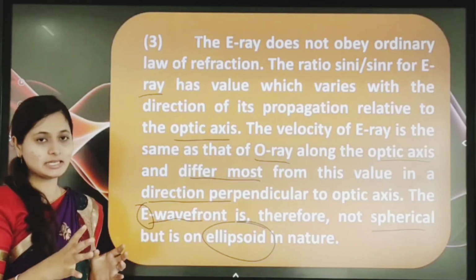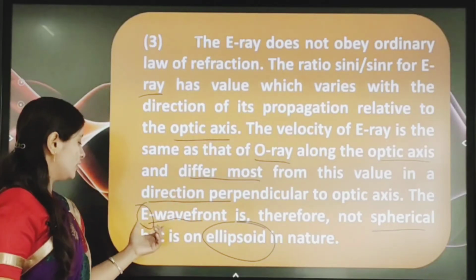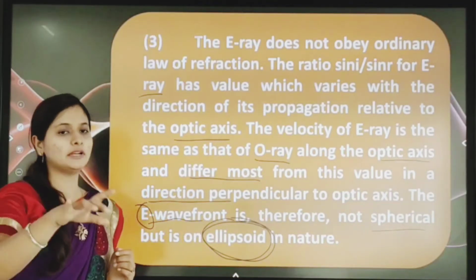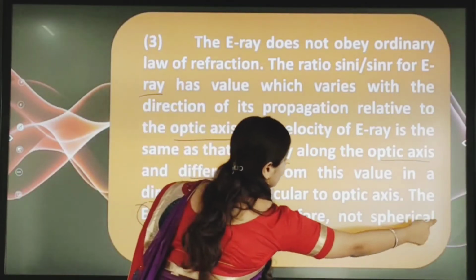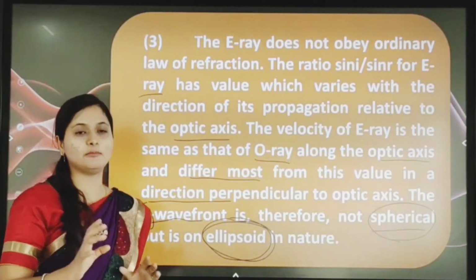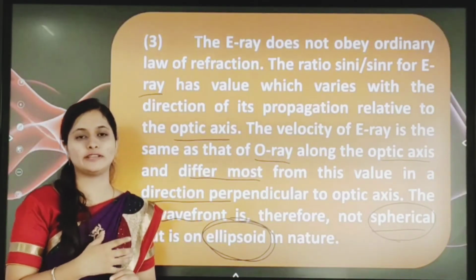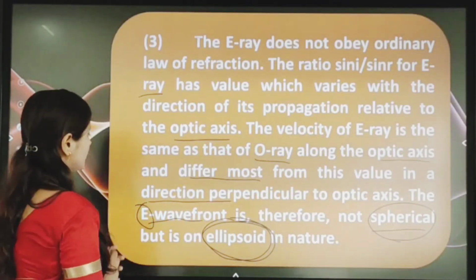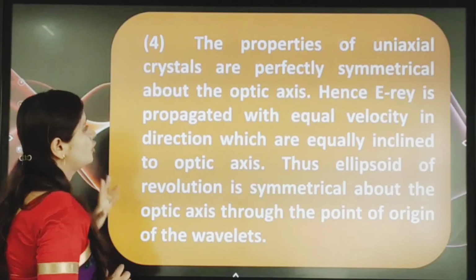Okay, next, thus we can conclude here that our E ray is ellipsoidal in nature, but the O ray is what? Spherical in nature. Okay, this explains the third point. Who explained this? Huygens, for double refraction. Okay, we'll move to the fourth point.